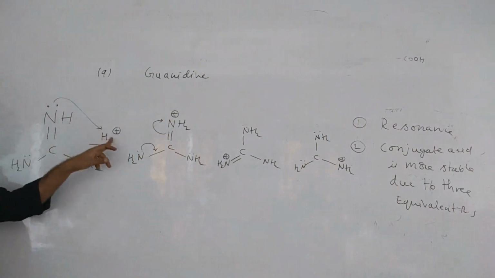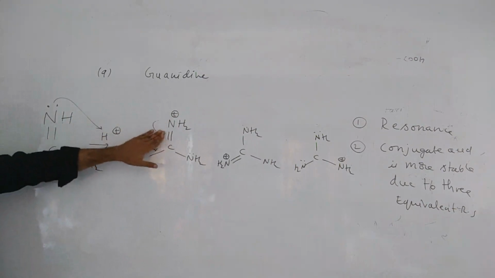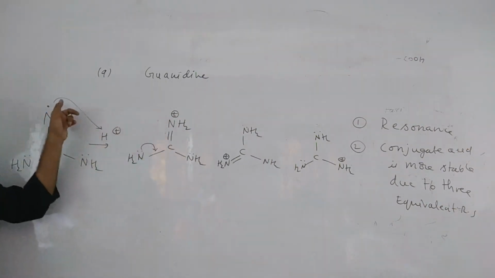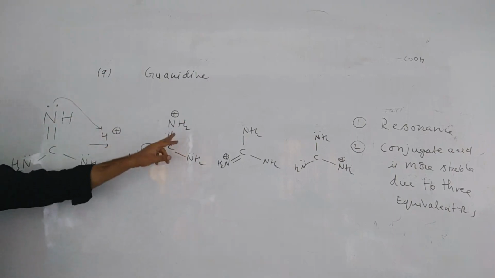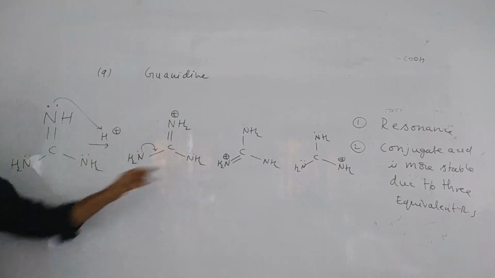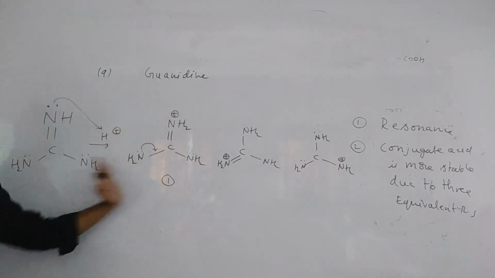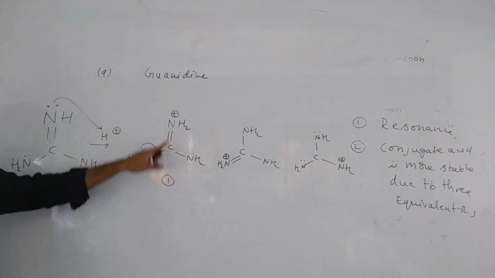This lone pair is taking H plus, so NH2 will get a plus charge here. So double bond need not migrate first. NH2 is getting plus charge. Why? Because this is taking the H plus ion. This structure is okay. Means in this structure, one double bond, two single bonds are there. This is the first structure, right? Now the same thing you can do for this nitrogen and the right nitrogen. That's all. So first structure, what we got?